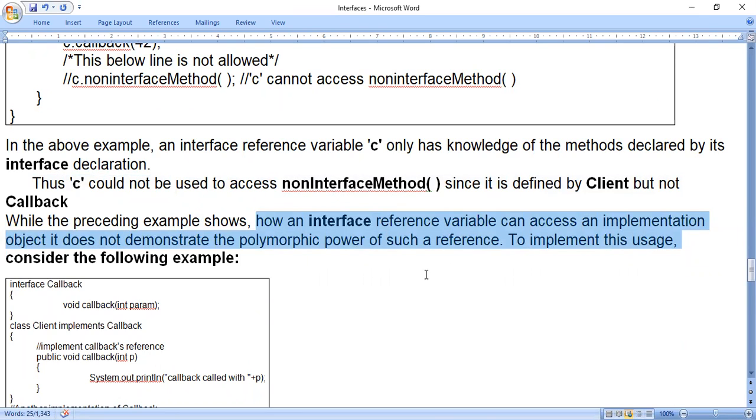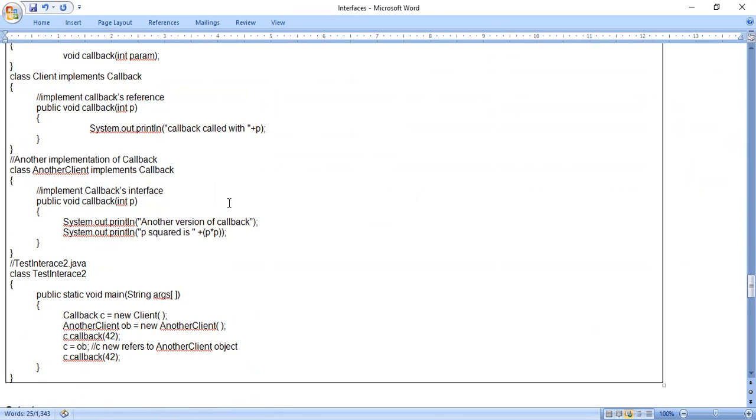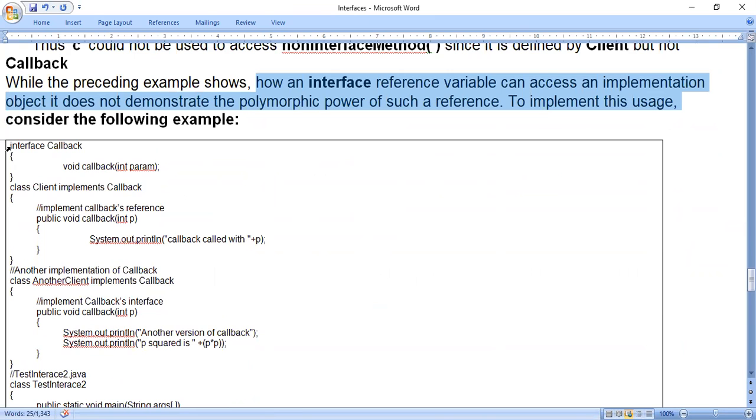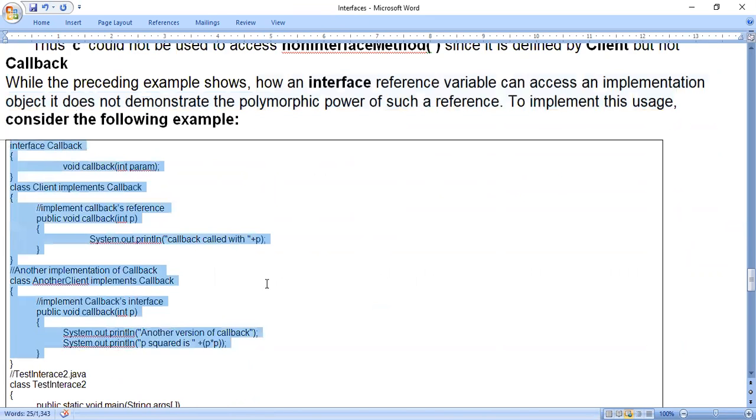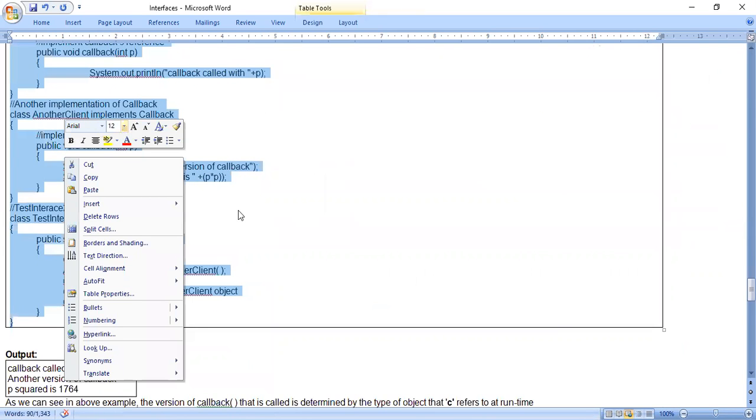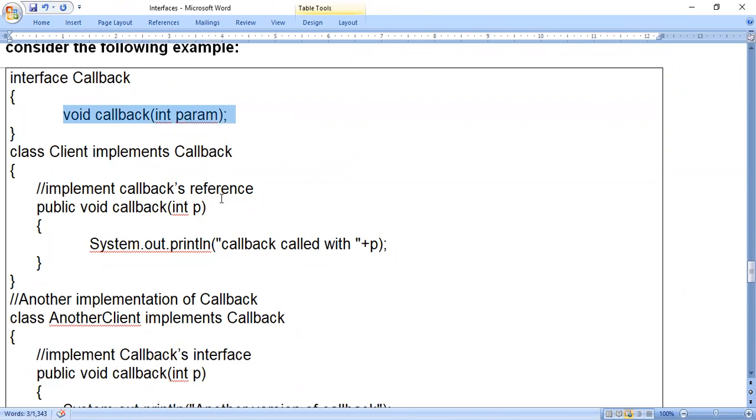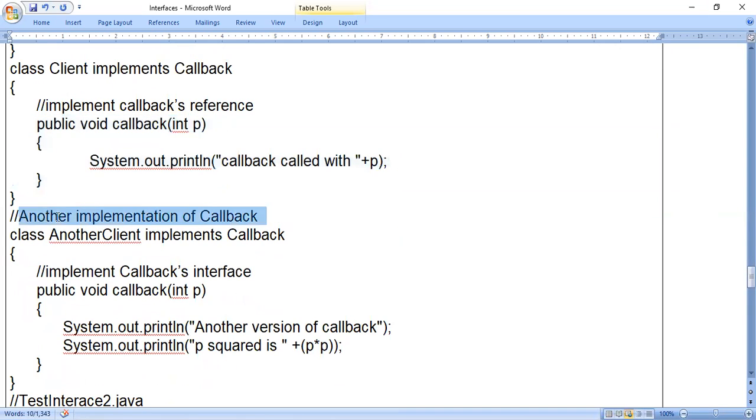Here they are specifically mentioning the polymorphic power of such a reference, that means by using variable C. So we will see how exactly they have done it. Interface Callback, void callback. Class Client implements Callback. We have defined the method. Another implementation of Callback, that means I am writing another class which implements Callback.